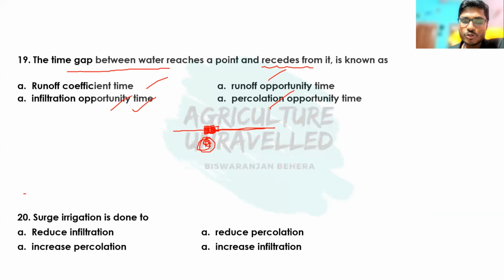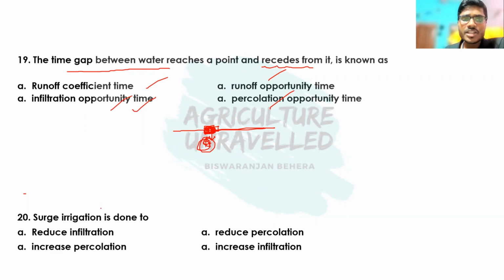Okay, infiltration opportunity time means the period of time for which water remains on the soil surface on a particular place. That means this water has an opportunity to be infiltrated into the soil. Okay, so this is known as infiltration opportunity time.